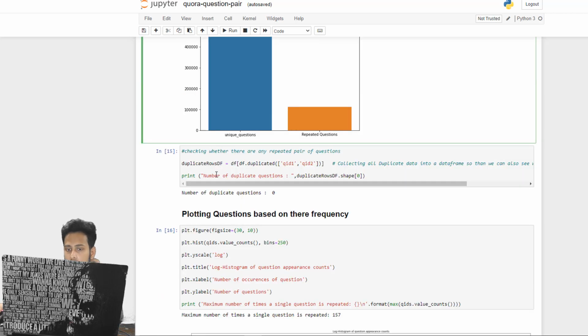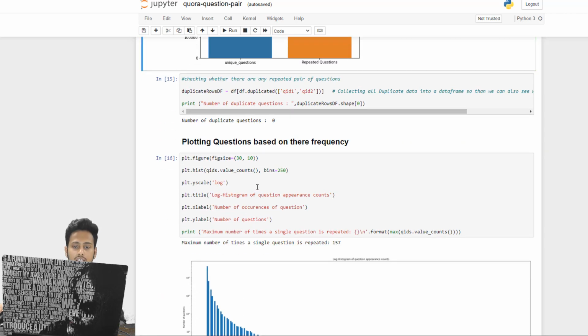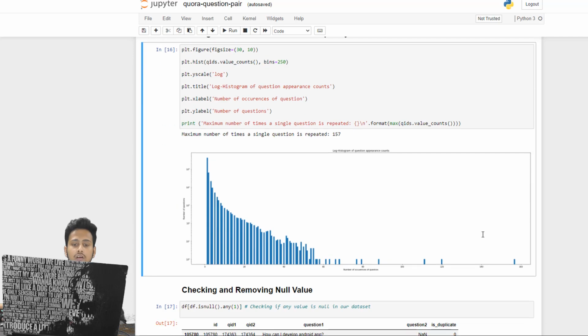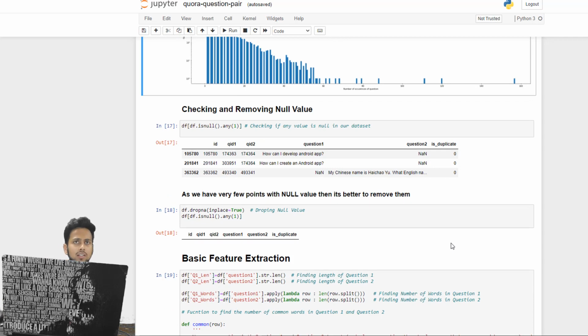So now we are checking if duplicates are left, and plotting the frequency of a single question occurring. In this chart, this is the question that occurs the maximum number of times, and then here are all the questions in decreasing order of their count. Then we are checking for null values.